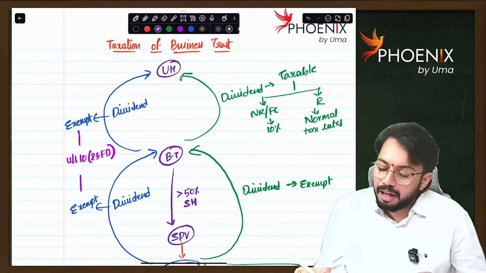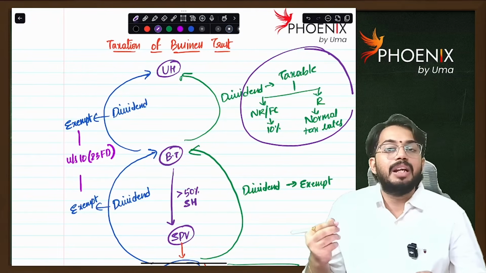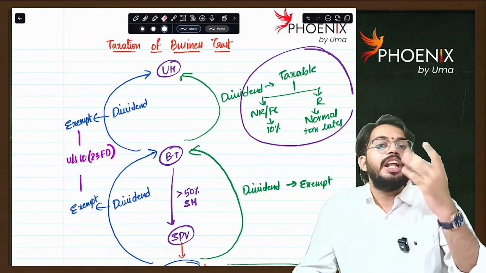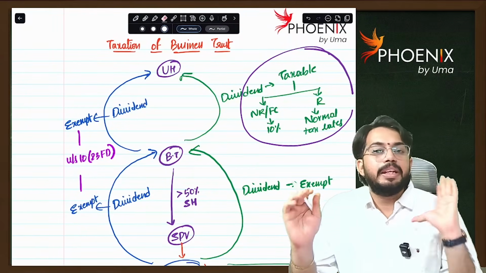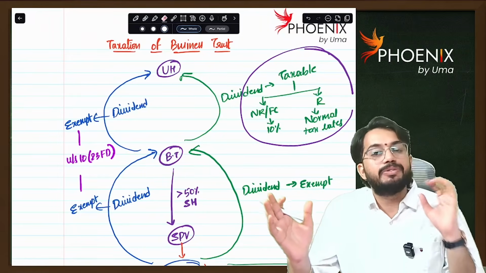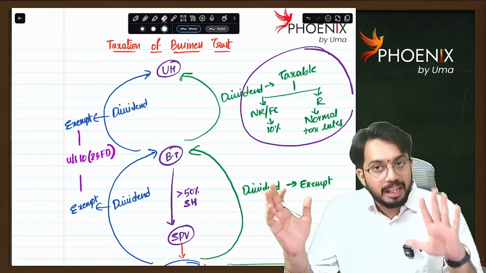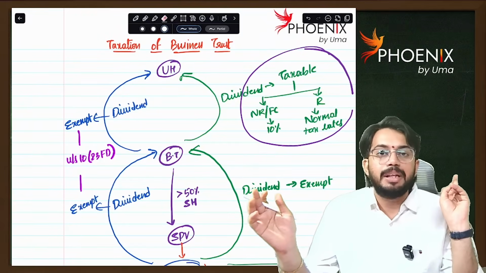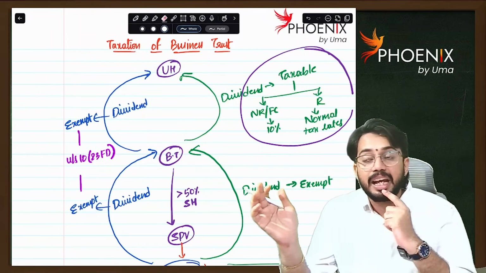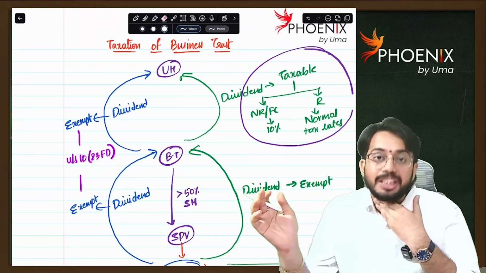Next, sir, but here it is taxable, na. As it is taxable, TDS is required to be deducted. In case 1, the domestic company is paying taxes at normal tax rates, 25% or 30%. That's why dividend is not taxable in the hands of business trust. It is also not taxable in the hands of unit holder. But in the second case, SPV is paying taxes at concessional rates.